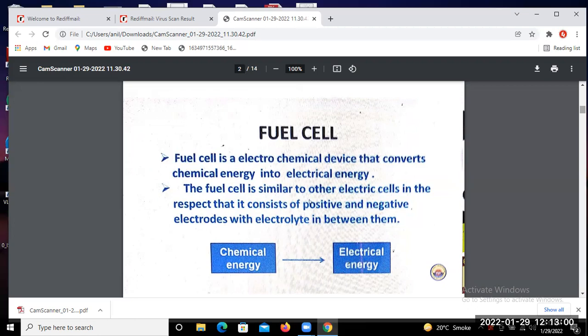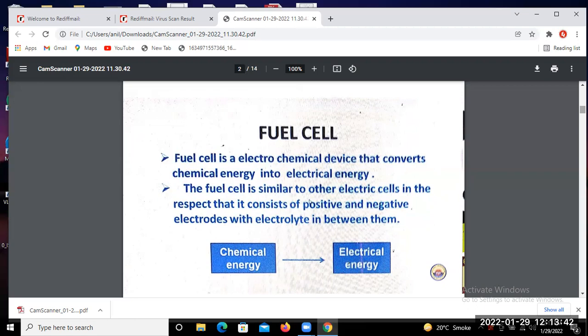But sometimes you may find this type of application highlighted in rural areas. So what happens in the fuel cell is that whatever fuel energy is stored in chemical form, you have to convert that energy into electrical form. This is the basic fundamental concept of the fuel cell. The stored chemical energy is converted into electrical energy, and you can use it according to your requirement, even at a very critical time.